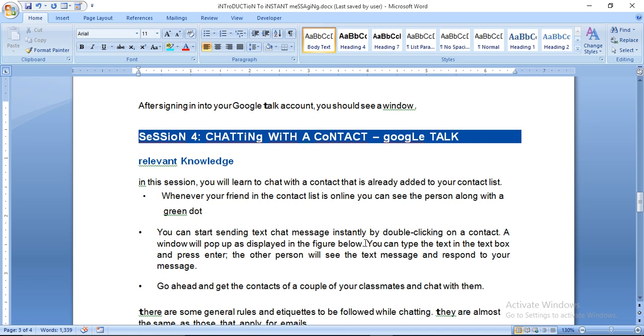I could not take a screenshot of the window, and when the window appears, I can't show you the figure. You can type the text in the text box and press enter. The other person will see the text message and respond to your message.